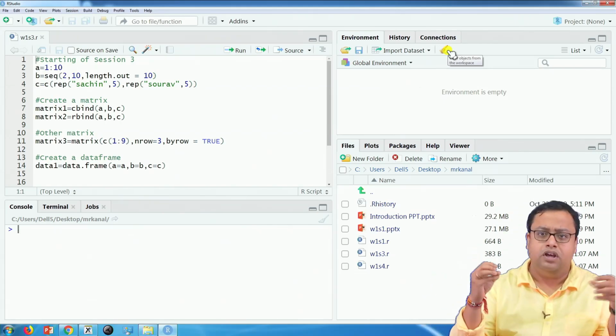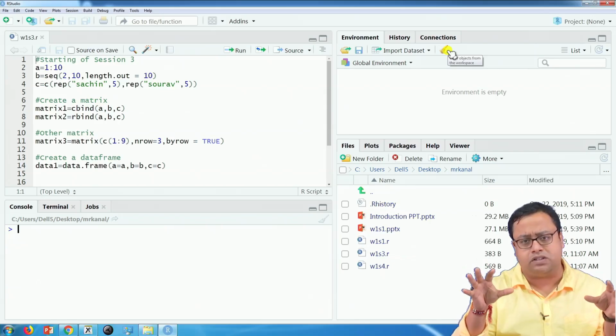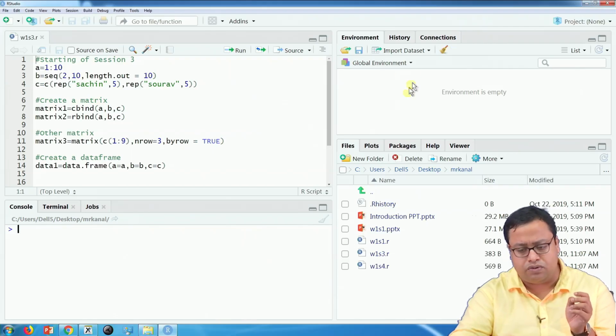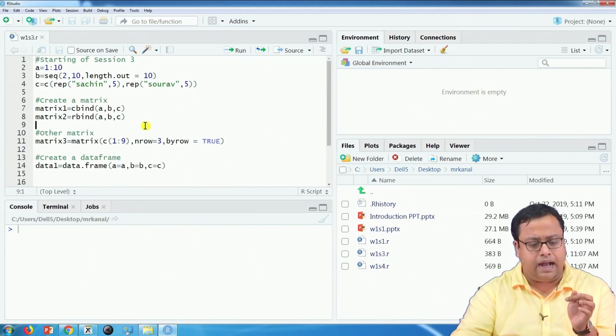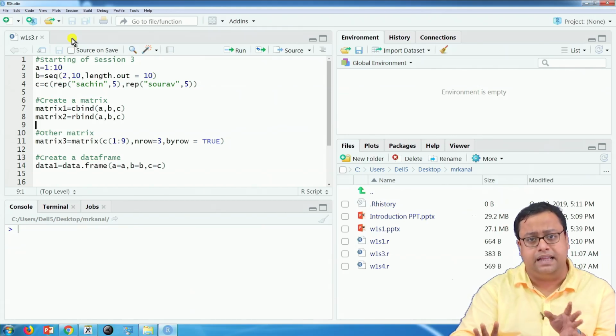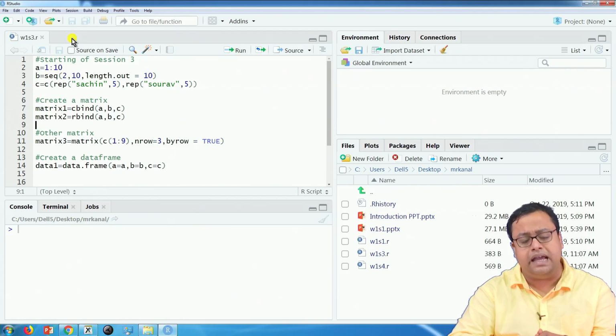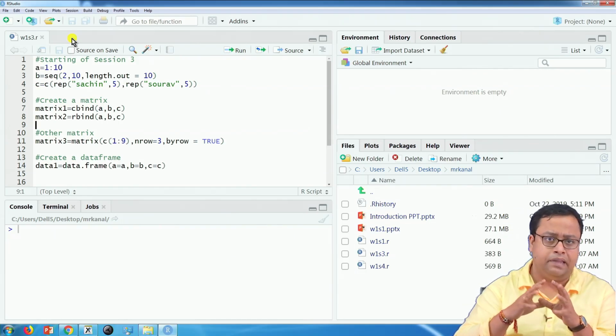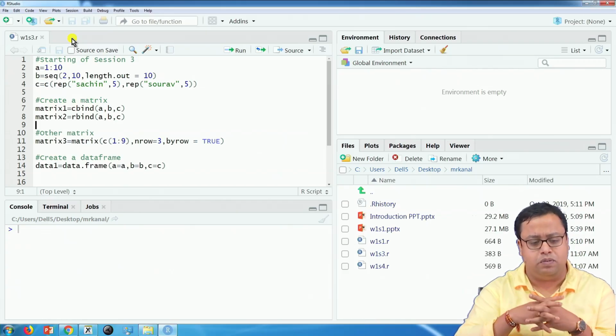At a later point of time, I will show you how to save the workspace also. Right now we don't need that. We are just practicing. I told you on the first day that it is very important to keep things clean when you are learning a little bit of coding. So any other file, if open here, please close it. The only file that should be open is w1s3.r. Console should be clear, your global environment should be clear. If you are with me at this level, then we can start.